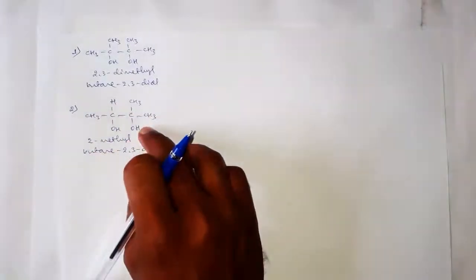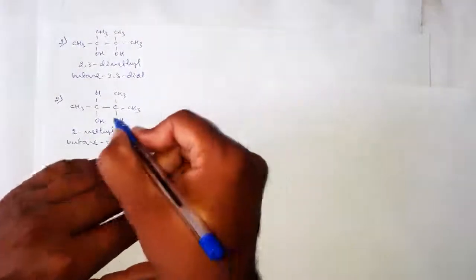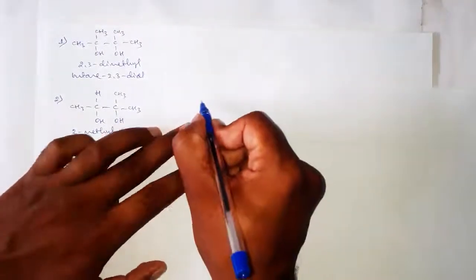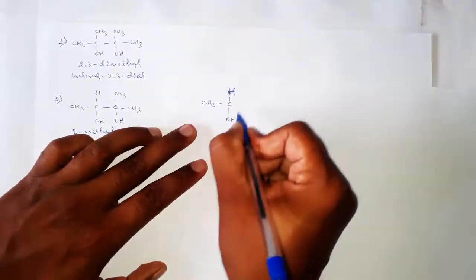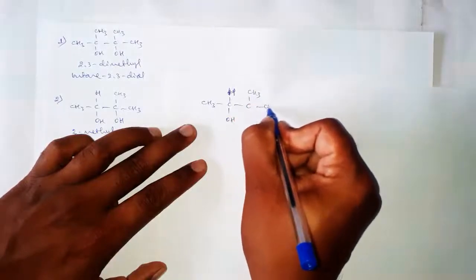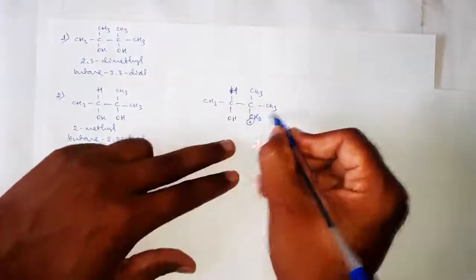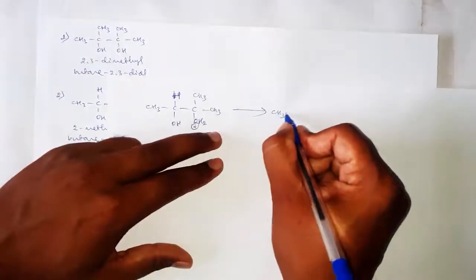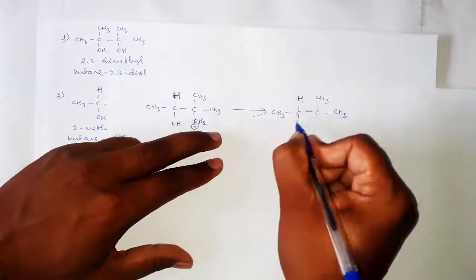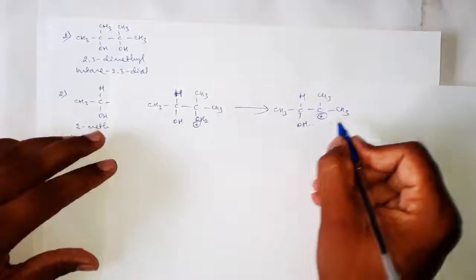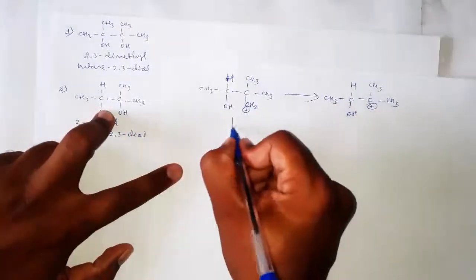And here we have two possibilities. The first one is the protonation of this OH group. I will write CH3 CH(OH) C(CH3)(CH3) OH2 plus. This OH group is getting protonated, and after dehydration here it is forming CH3 CH(OH) C plus (CH3) CH3. And another possibility is there to protonate this OH group.